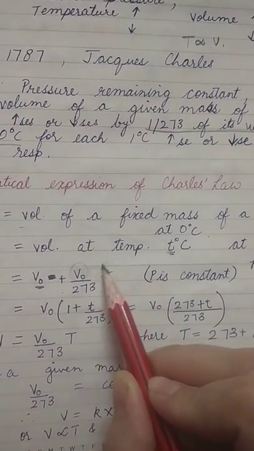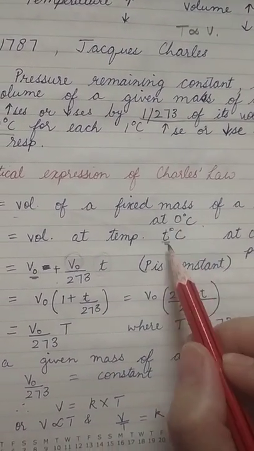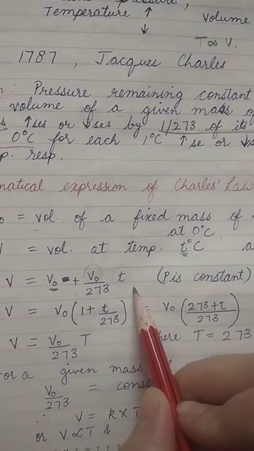So how much degree rise is there? The temperature goes from 0 to t, that is t. So this is how we are getting it.